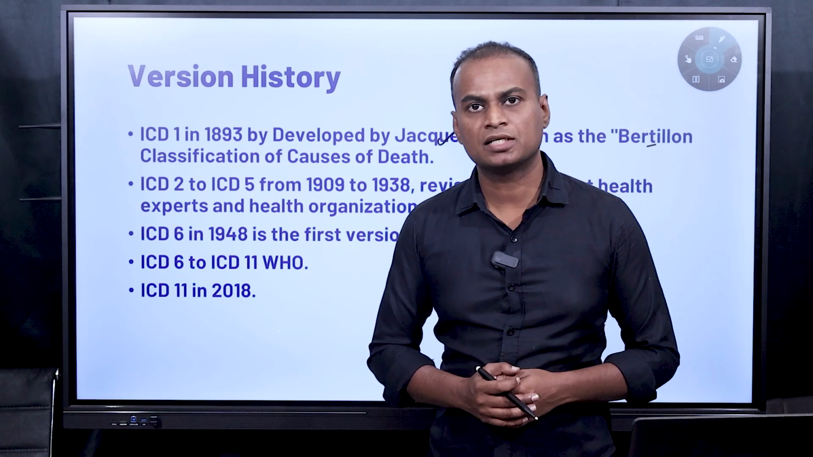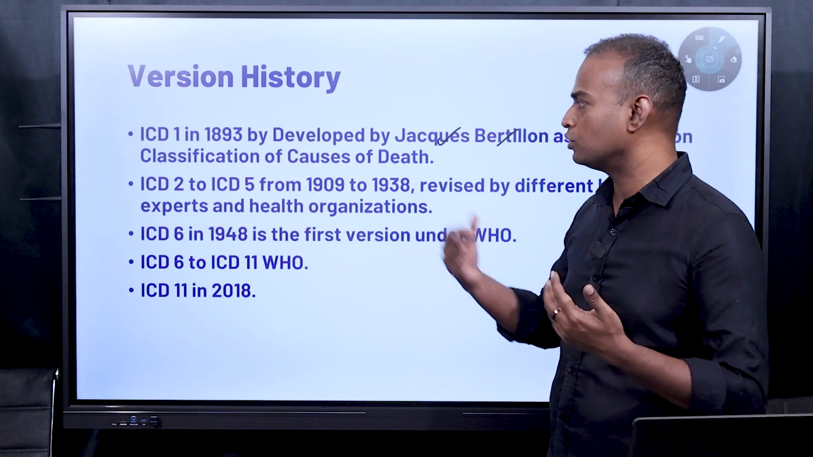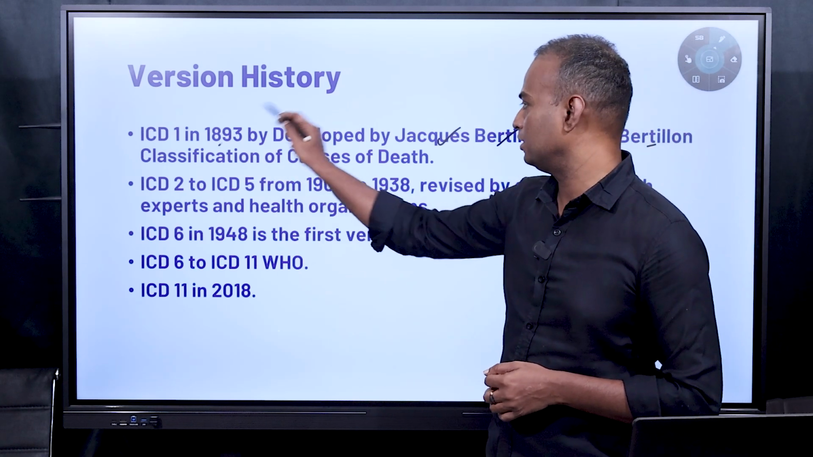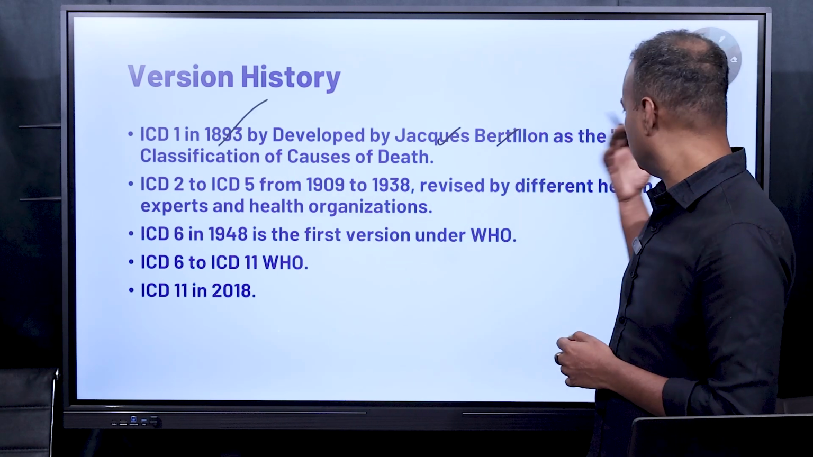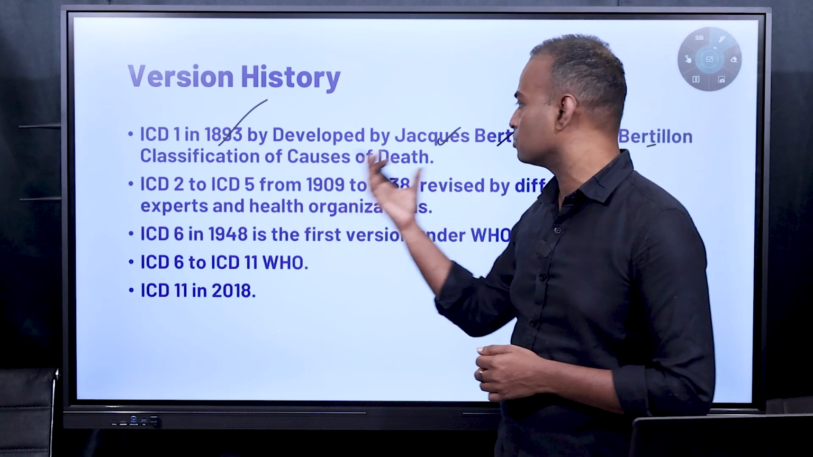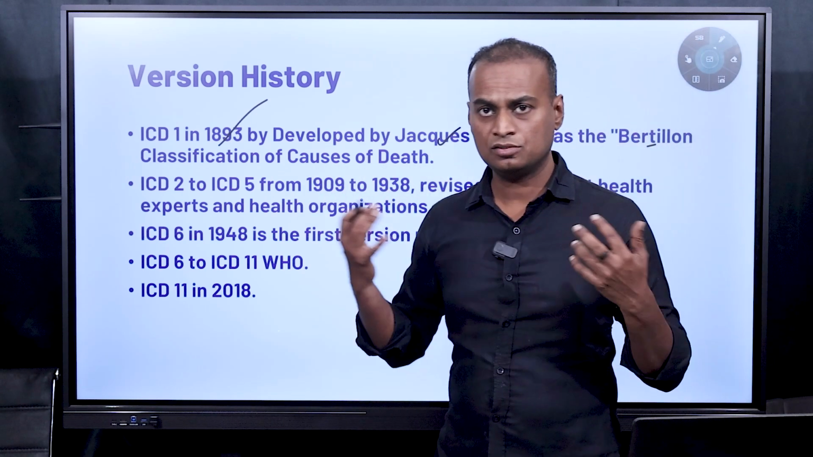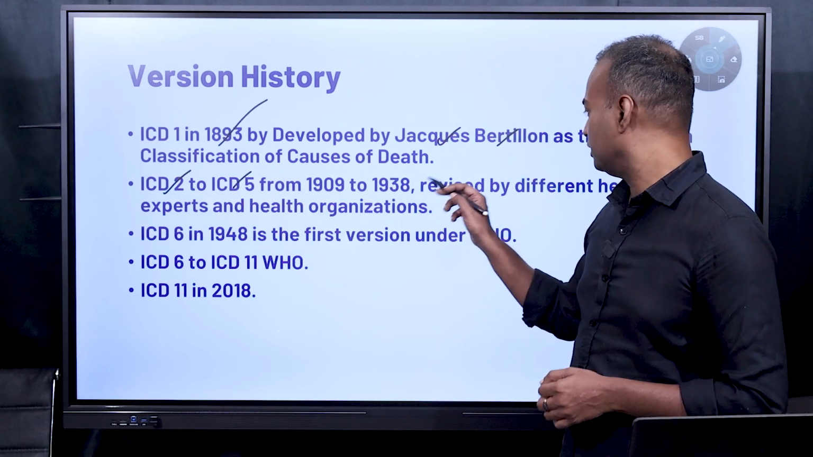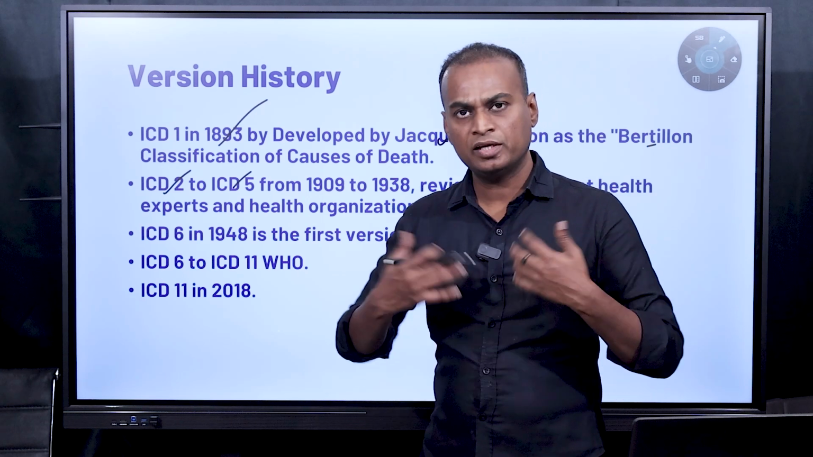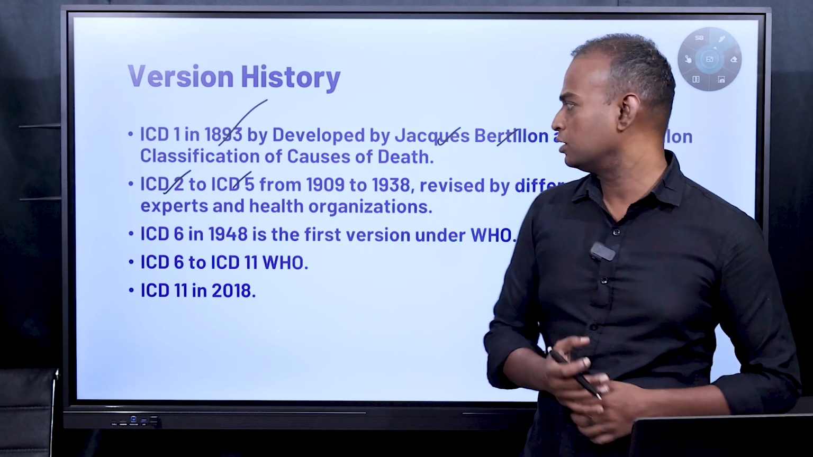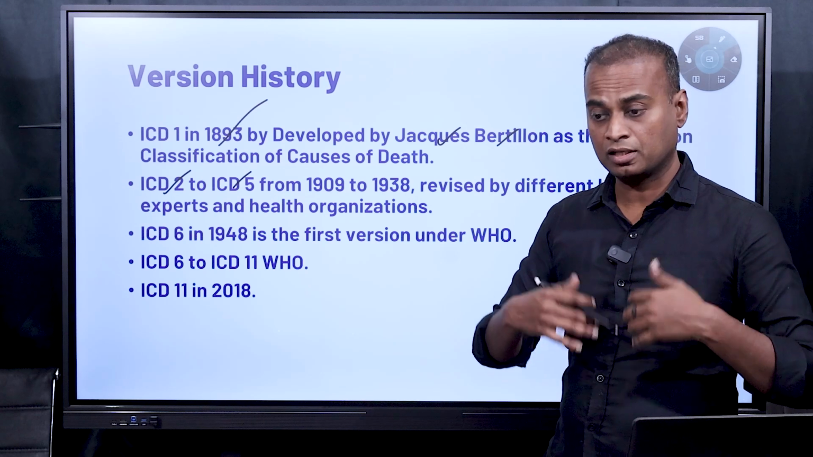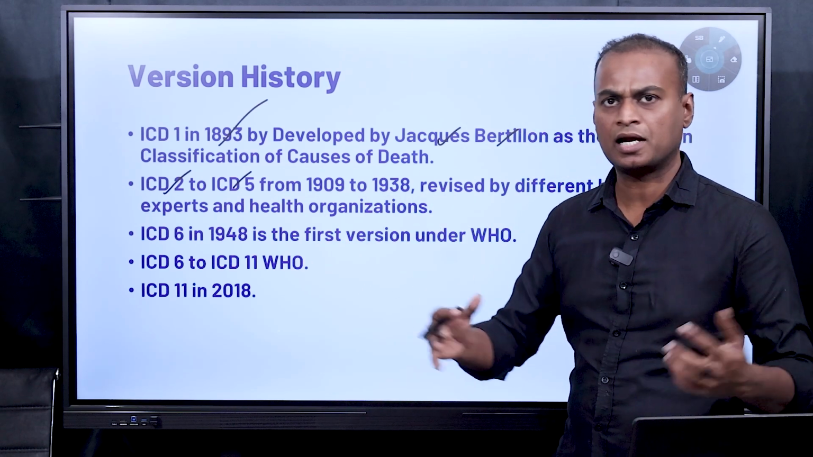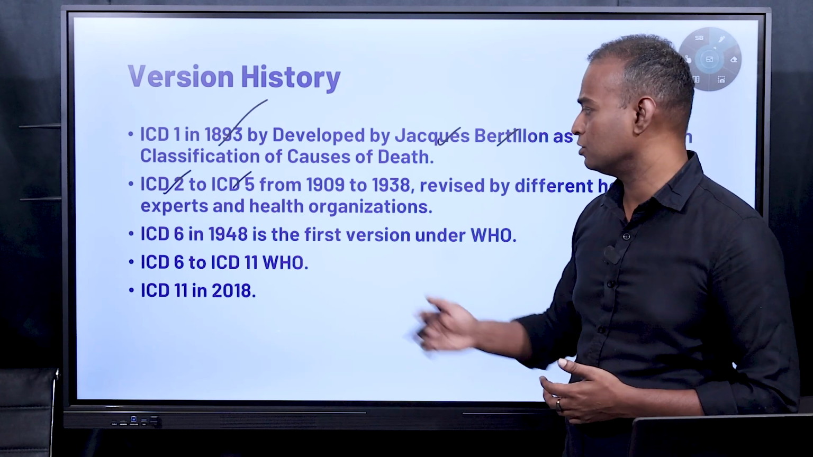It is very important for you to understand the version history. How many versions are there? Who developed it? We will check it in one slide. Basically, it was developed in 1893 by Jacques Bertillon, and he named it the Bertillon Classification of Causes of Death. This was the first version. ICD-2 to ICD-5, from 1909 to 1938, were revised and developed by various organizations, whether government, non-government, or health experts. So from 1909 to 1938, it was in the hands of different people and organizations.